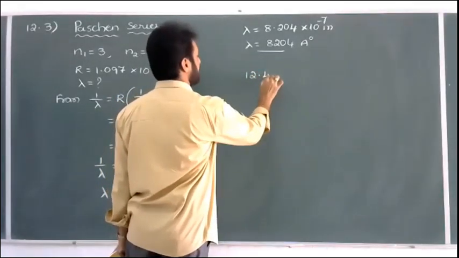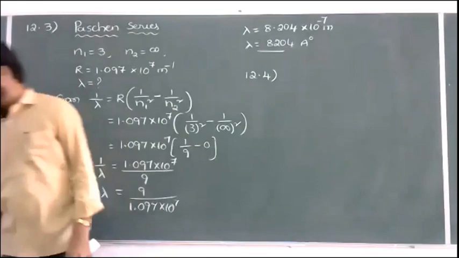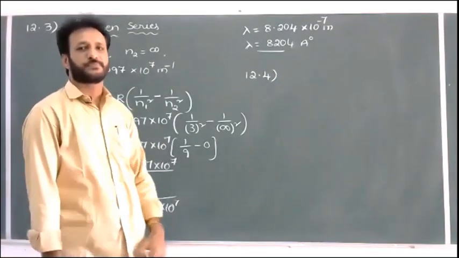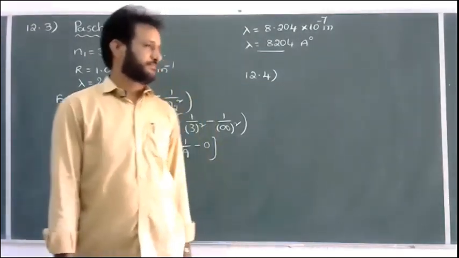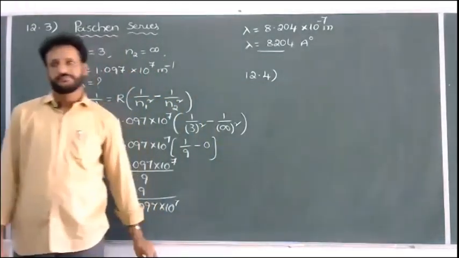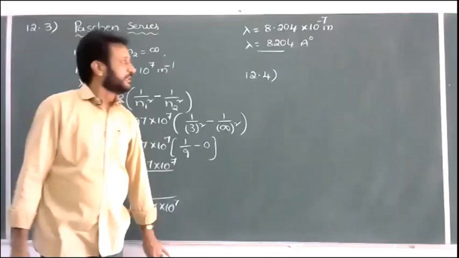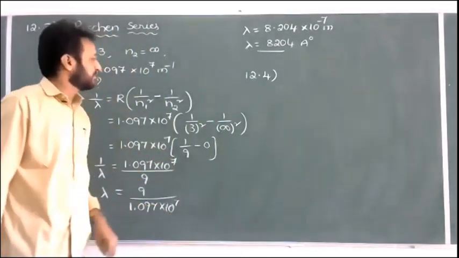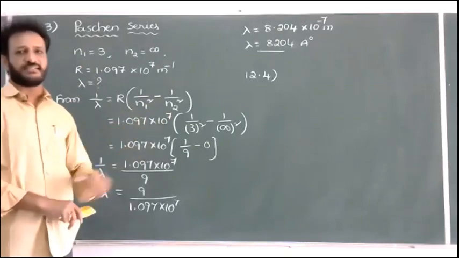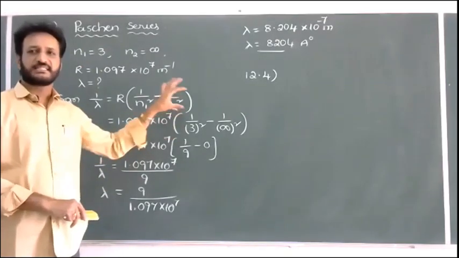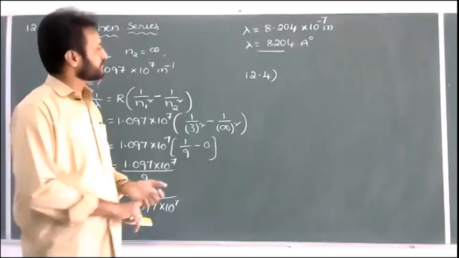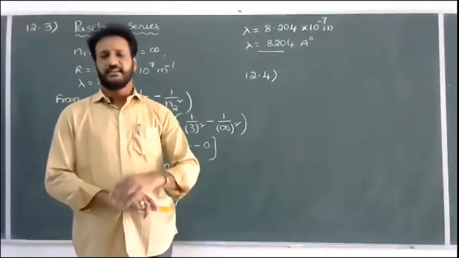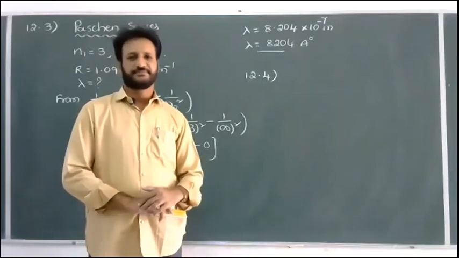Next we will go for 12.4. Note down this question. Write this question first. In your notes, the longest wavelength has also been given. It is the shortest wavelength, but the longest wavelength is also given. Now we'll go for the 12.4th question. We'll display it on the screen, note down the question and we'll solve.